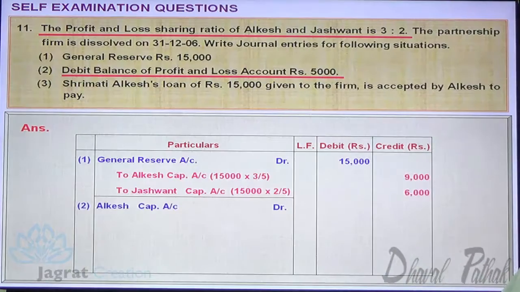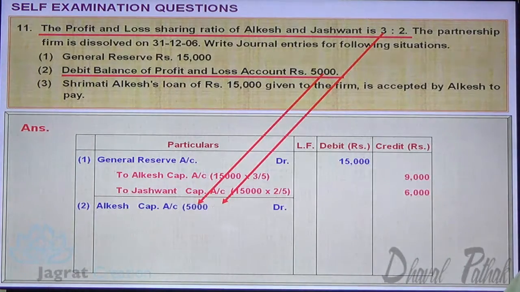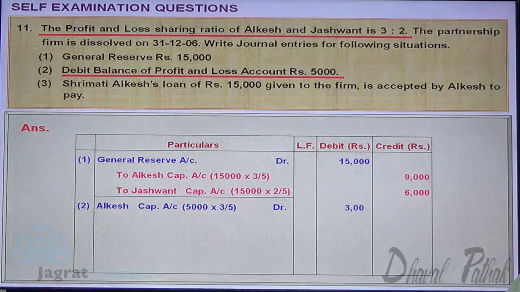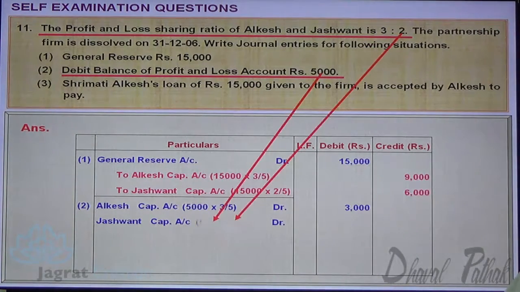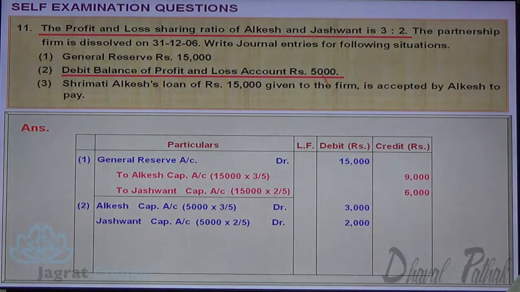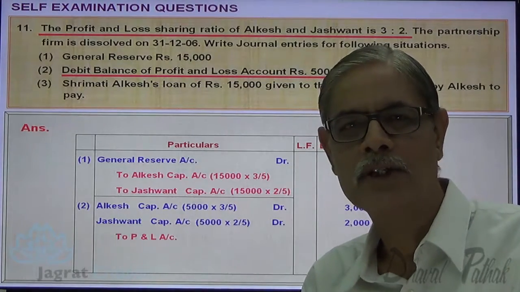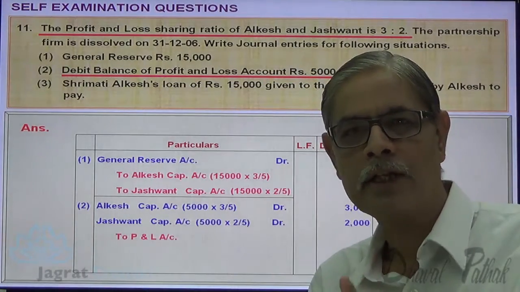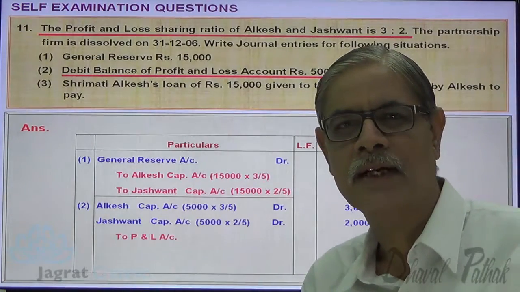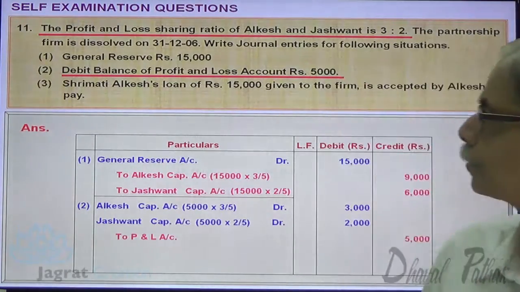Observe. Alkesh capital account debit 5,000 into 3 by 5. Jaswant capital account debit 5,000 into 2 by 5 to profit and loss account credit 5,000. Being debit balance of profit and loss account distributed amongst partners in the ratio of their profit sharing. This is how narration gets recorded. Next.